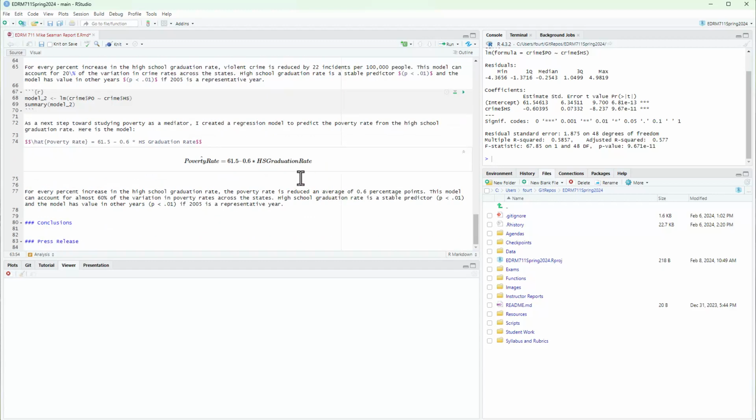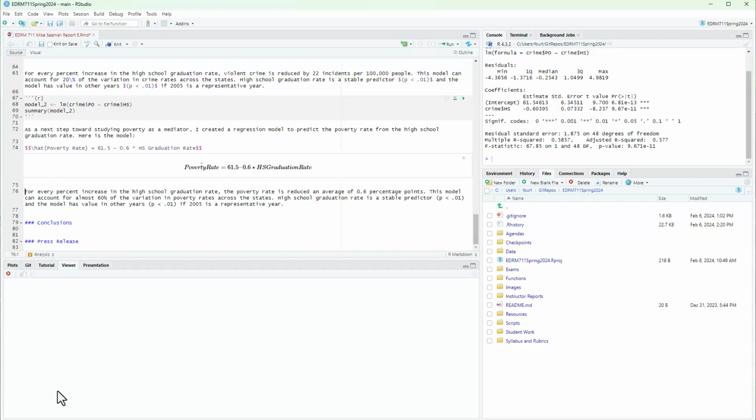So, okay, this tells us for every percent increase in the high school graduation rate, the poverty rate is reduced an average of 0.6 percentage points. This model can account for almost 60% of the variation in poverty rates across the states. High school graduation rate is a stable predictor.